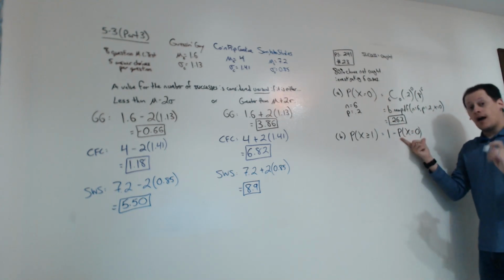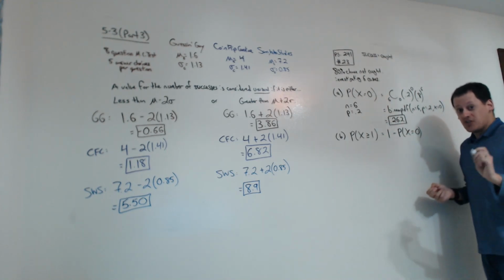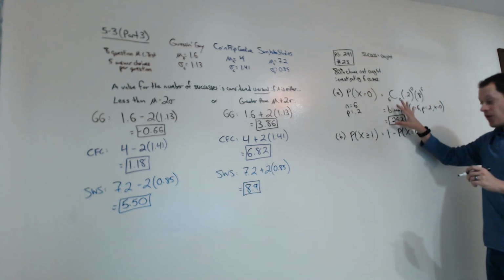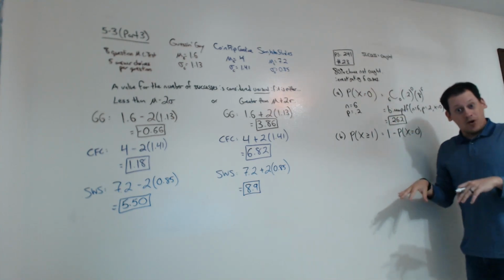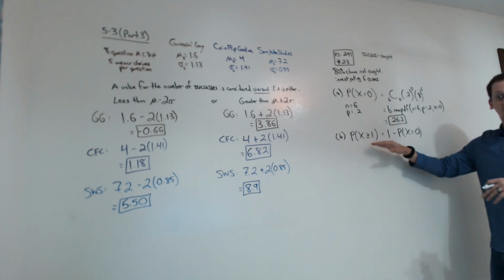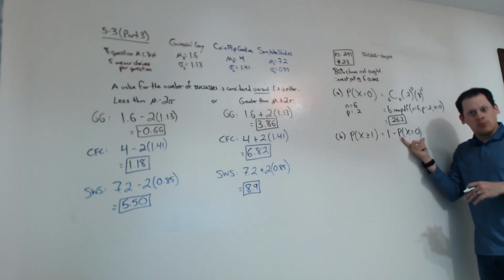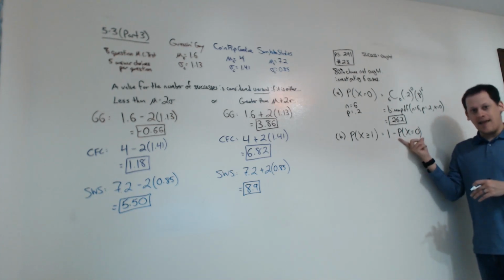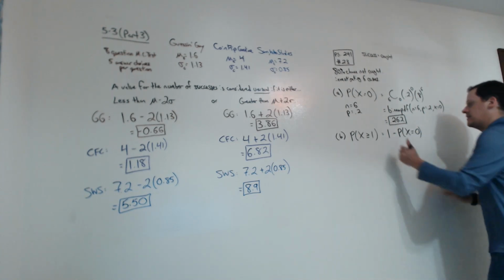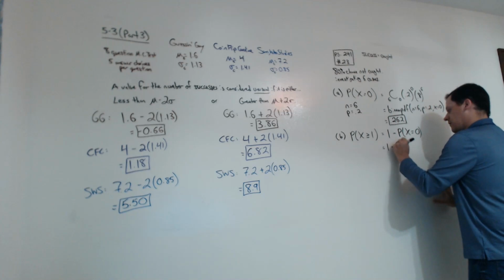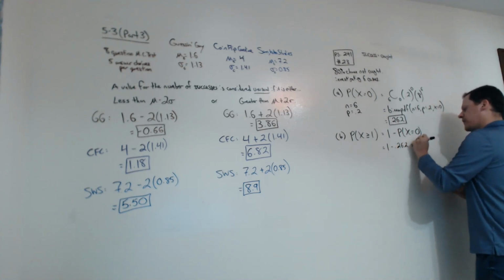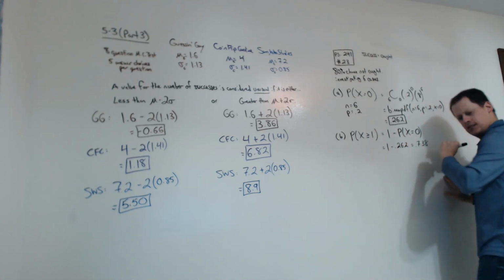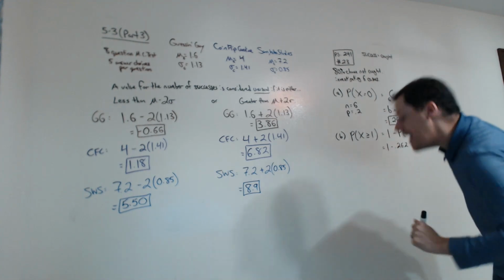I told you, some problems are going to be like this, where they're going to ask you to calculate a probability, and then one of the parts later down is going to ask you a question that involves that same probability you just found. Don't reinvent the wheel. Don't calculate this again. You already know it. It's 0.262. This is 0.738. Yeah.